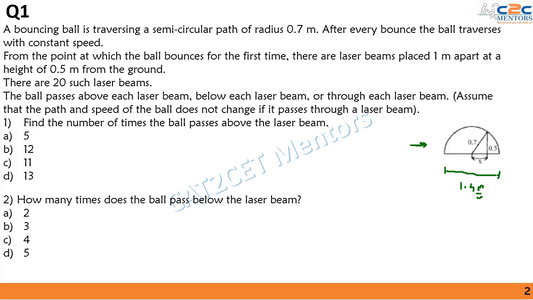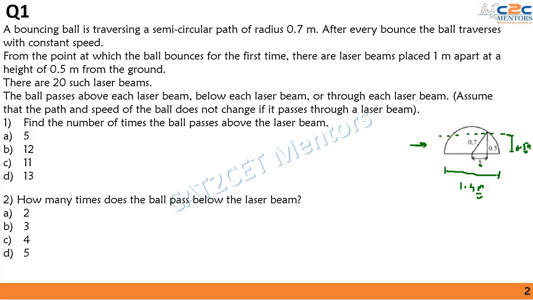But we have to calculate how many times the ball passes above the laser beam or through the laser beam. The laser beam is vertical, but the height given to us is 0.5 meters. So we have to calculate whether the ball passes through the laser beam, above it or below it. For that, we need to identify the trajectory the ball is following when the laser beam is acting on it. If I have to calculate this x distance, I'm assuming the height is 0.5 because the laser beam's height is 0.5 meters.